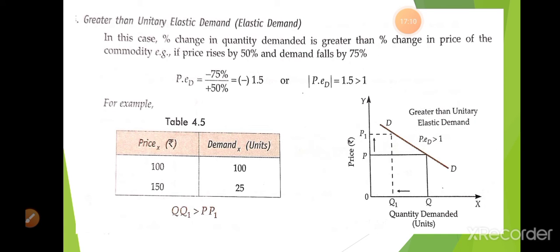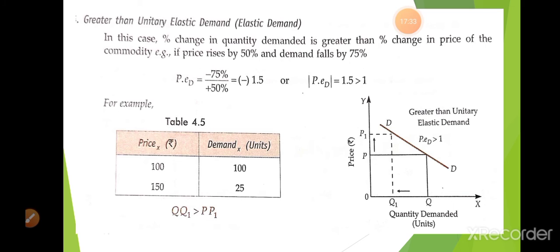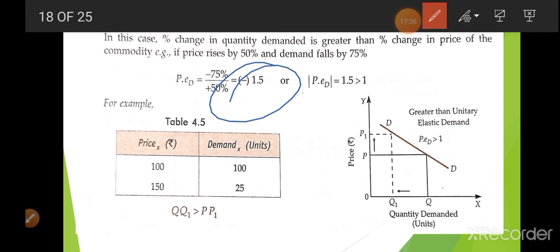Now next is greater than unitary elastic demand. In this case, the percentage change in quantity demanded is greater than the percentage change in the price of the commodity. If the price rises by 50%, demand will fall by 75%. So when you put this value, 75 upon 50, what do we get? We get the value 1.5. So this is greater than 1. So it is the condition of greater than unitary elastic demand.